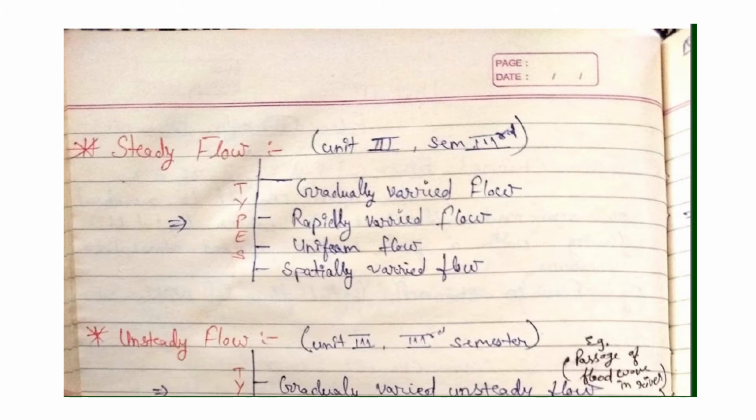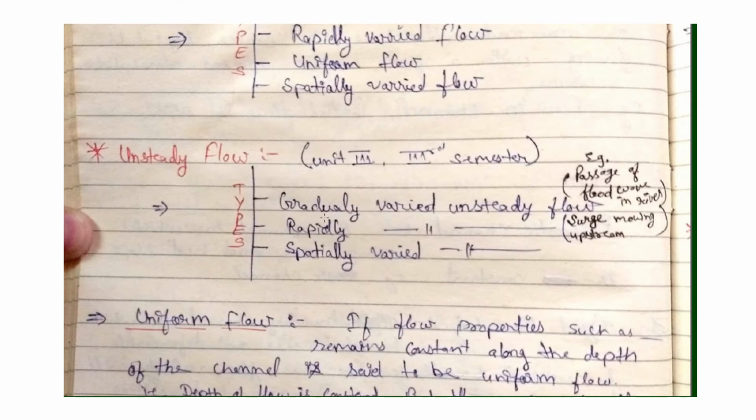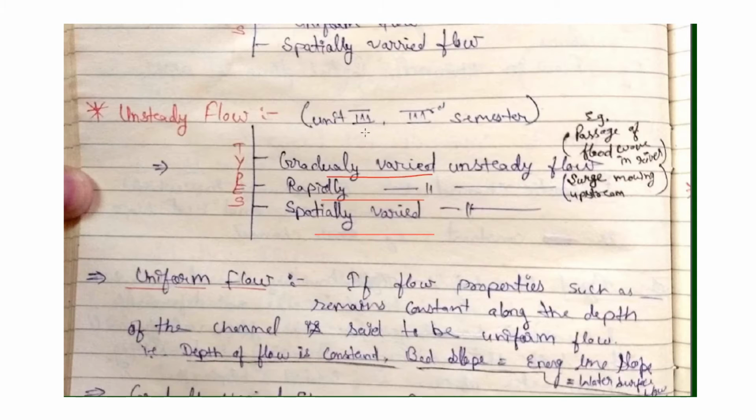Now there is steady flow. Open channel flow is either steady or unsteady. In steady flow, there is gradual varied flow, rapid varied flow, uniform flow, and spatially varied flow. And the unsteady flow is characterized into gradual varied flow, rapid varied flow, and spatially varied flow. Unsteady uniform flow is not valid, actually not in practical cases.